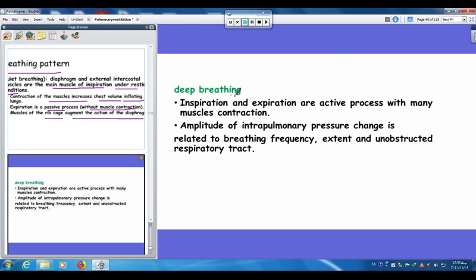In deep breathing, or deep respiration, inspiration and expiration are both active processes with many muscle contractions. The amplitude of the intrapulmonary pressure changes is related to breathing frequency, extent, and unobstructed respiratory tract.